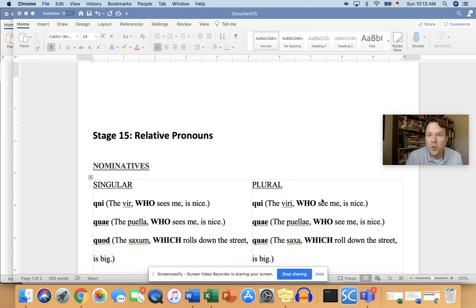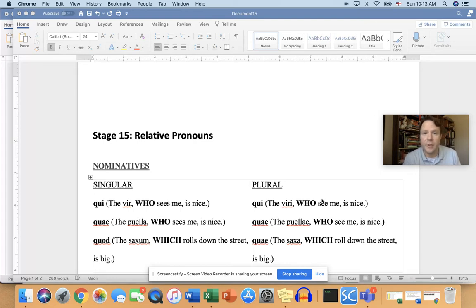So we have who or whom or which, or we could even say that, but I'm going to keep using which here just to keep it consistent. So WH words. In Latin, these are QU words. Now, some of these you've already seen, like quis means who or quid means what. But QU words also are relative pronouns and relative pronoun clauses.